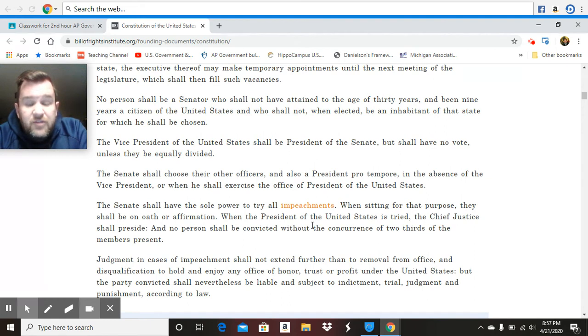the impeachment starts in the House. The charges are brought in the House with a majority vote. Then it moves to the Senate, and the Senate can remove an impeached official. They can remove the president. They can remove a judge, with a two-thirds vote in the Senate.